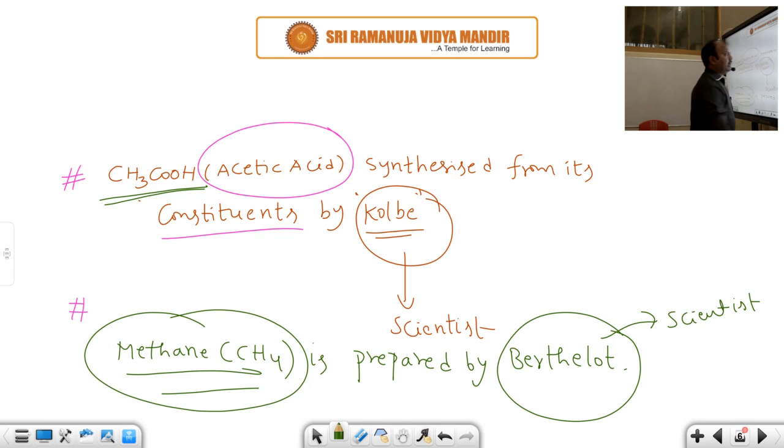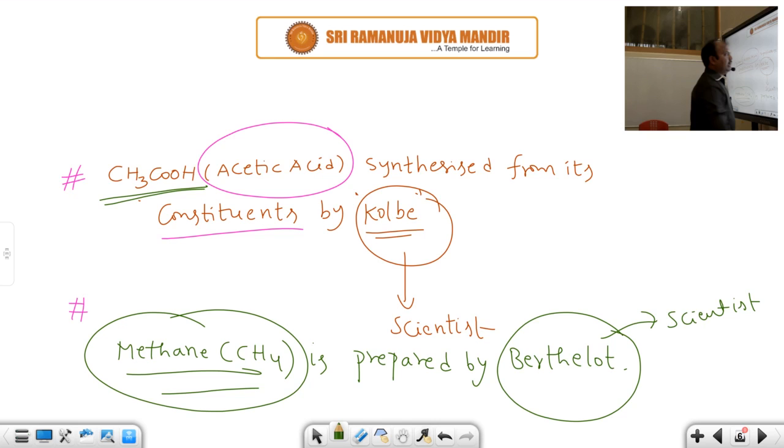Okay students, take a look here. Reasons for the large number of organic compounds. So what is the reason? Carbon generally forms 10 million above compounds. 1 million means 10 lakhs, so 10 million above means almost 1 crore above compounds are formed by which one? Only one element, carbon. Why does carbon form millions of compounds? Because it has a high catenation power.